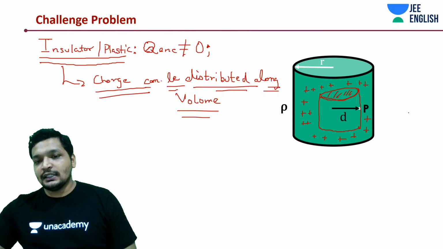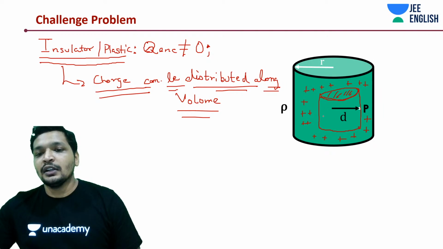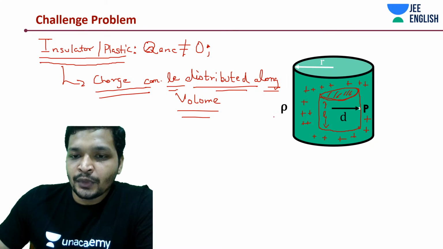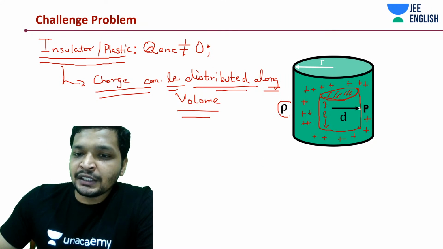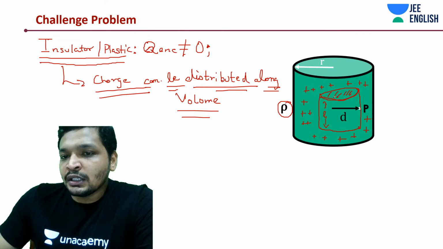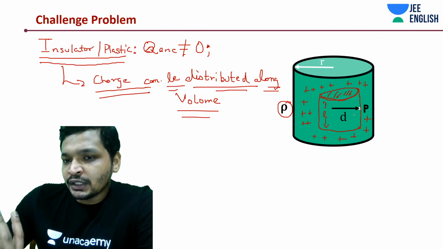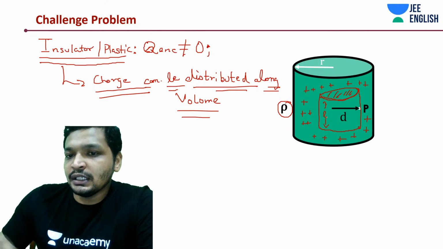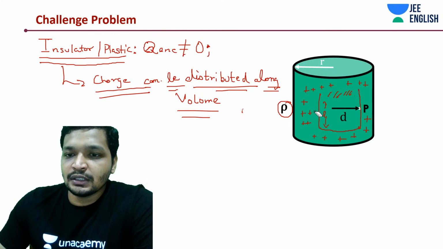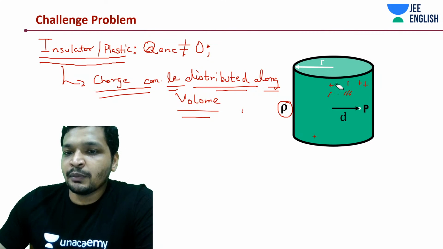That is it, guys. Now the question is no more a mystery. I'm going to call this cylinder of length L. What is the charge enclosed in this case? The spatial charge density, or volume charge density, is given as rho. What is the amount of charge enclosed within this imaginary cylinder of radius d? You understood that point: the charge is residing all inside it.